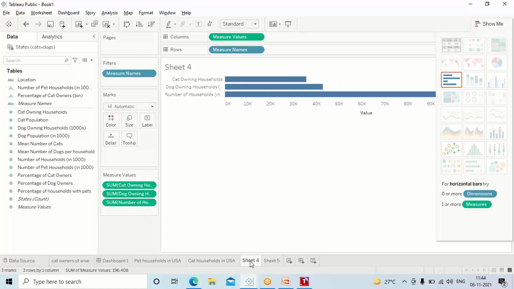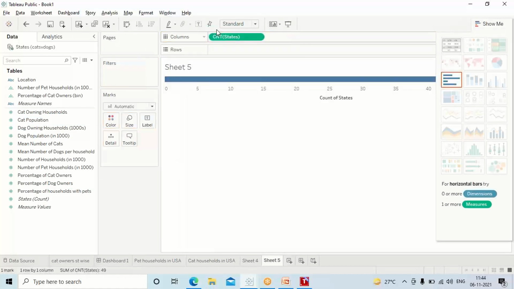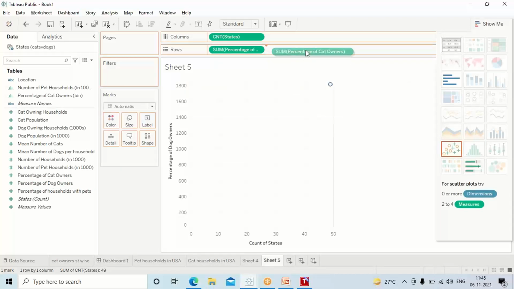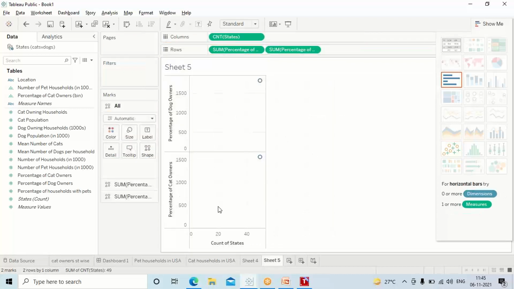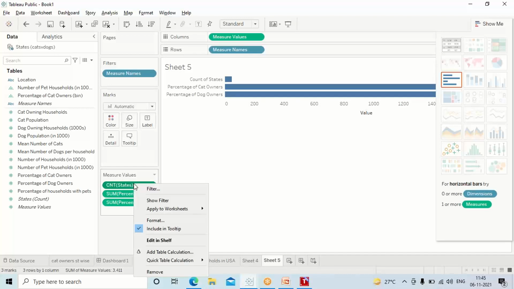Hello, ma'am. Can we compare two or more than two rows and columns? You can. You just have to put them here. Let's assume I drag and drop states count, number of states, versus, let's assume, percentage of cats versus dogs. I've put cats versus dogs, so this is how it told me: count of states, 49 states. Let's assume I don't want the count of states. Right click on it, guys, and remove it.